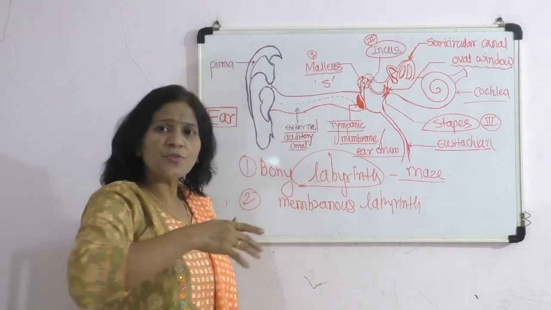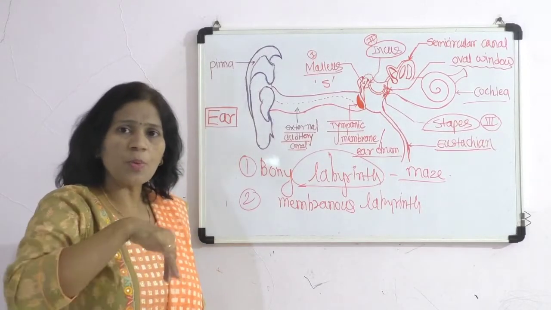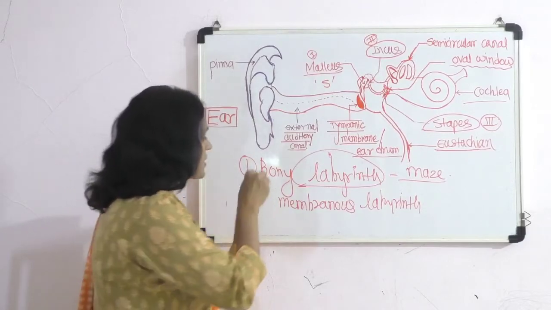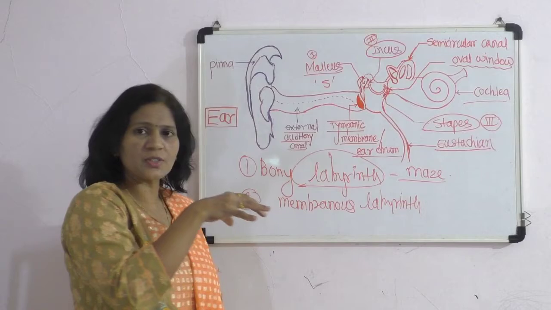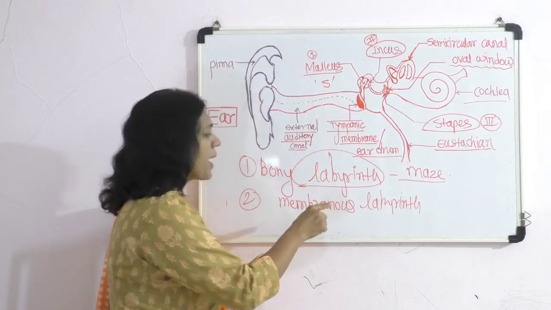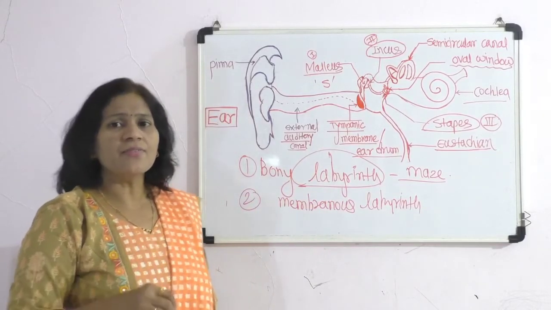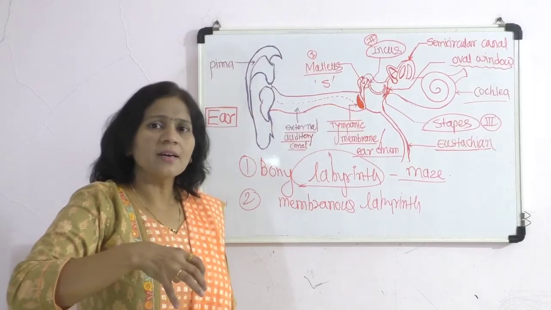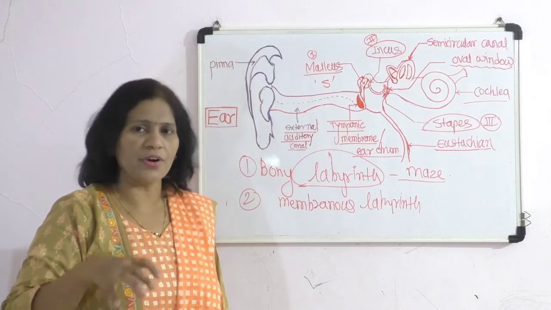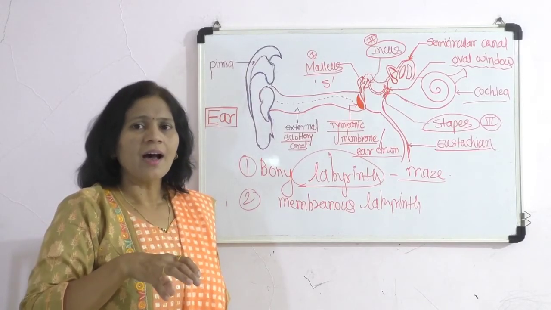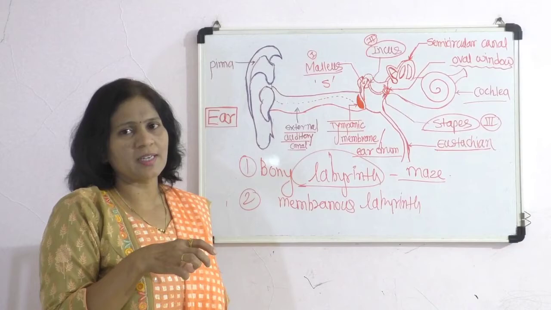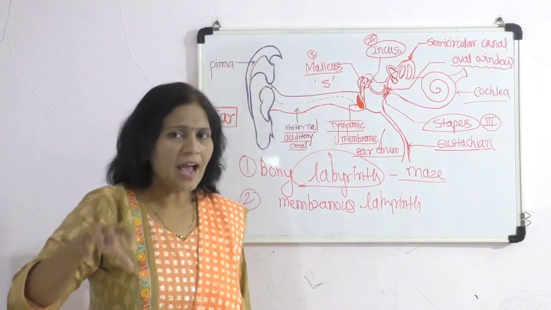Bony labyrinth forms the channels in the bony part, and inside that bony labyrinth there is a path formed by connective tissue structure, which is called the membranous labyrinth, in which there is a cavity, and that cavity is filled with fluid. So the channels in which fluid-filled cavities are present are called the labyrinth.